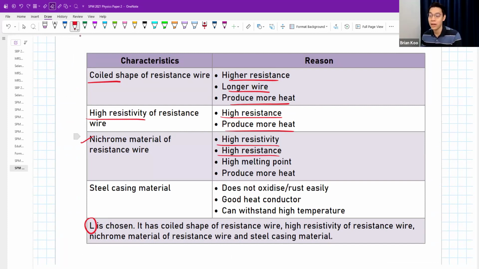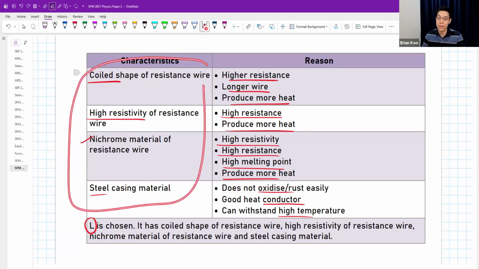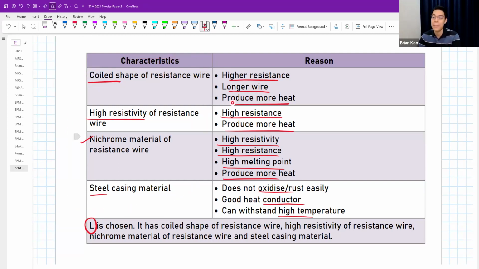An extra info, nichrome has a pretty high melting point, will not melt easily, very good as a heating element, can produce a lot of heat. Steel casing material, doesn't rust, doesn't oxidize easily. Pretty good heat conductor. But copper is also quite a good heat conductor, but this one you can still write. Can withstand high temperature. So L is chosen because of all this. Coil shape, high resistivity, nichrome, steel casing.